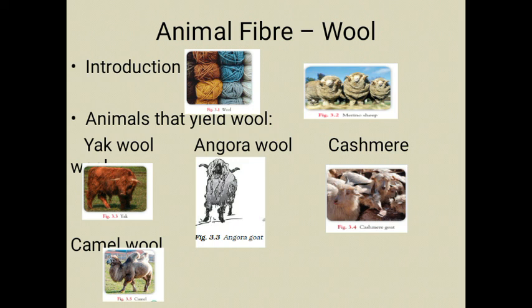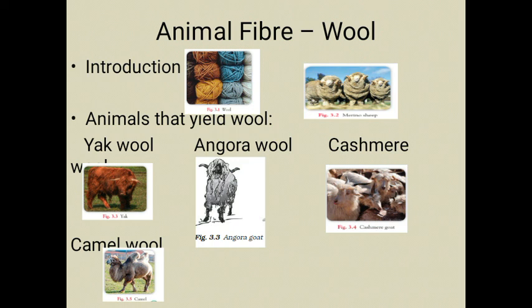The next one is the Angora wool. It is obtained from the Angora goat. See in this picture, Angora goat. Angora wool is obtained from the Angora goat or the rabbits found in the hilly regions of Jammu and Kashmir. Angora wool is extremely soft, warm and fluffy.